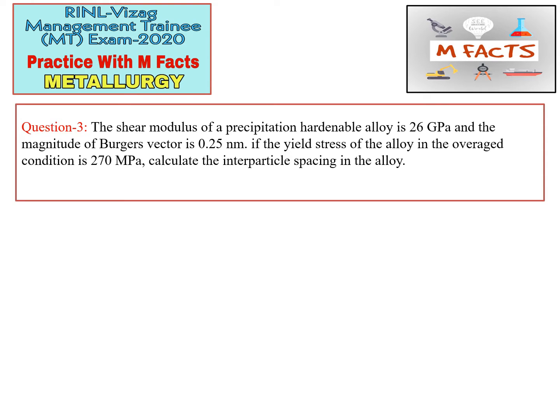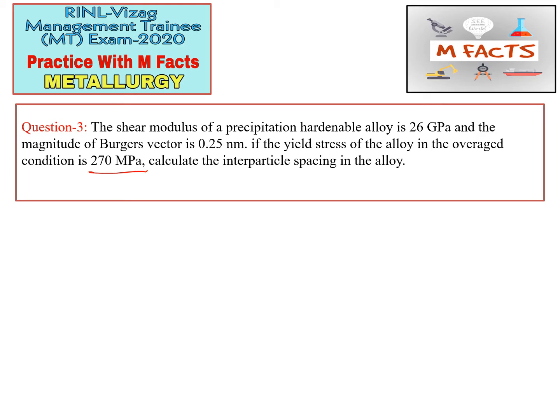Next question: the shear modulus of a precipitation hardened alloy is 26 GPa and the magnitude of Burgers vector is 0.25 nm. If the yield stress of the alloy in the overaged condition is 270 MPa, calculate the interparticle spacing in the alloy. Okay, so the strengthening in the precipitation hardened structure is due to the dislocation-particle interaction.